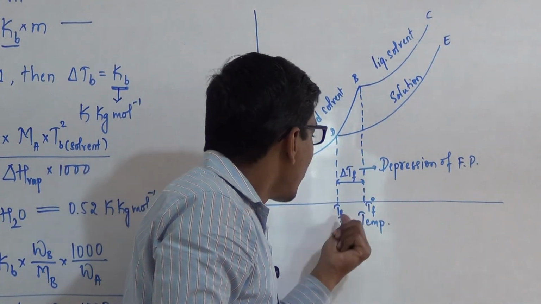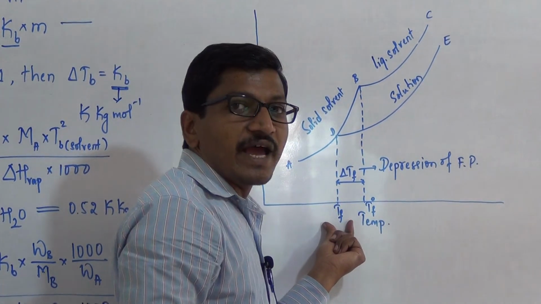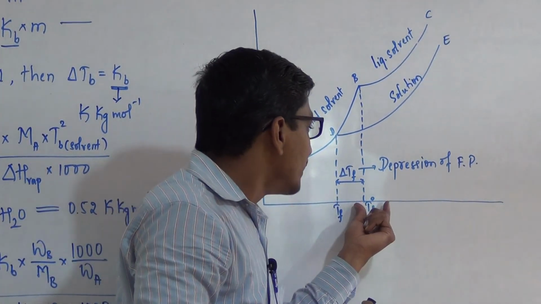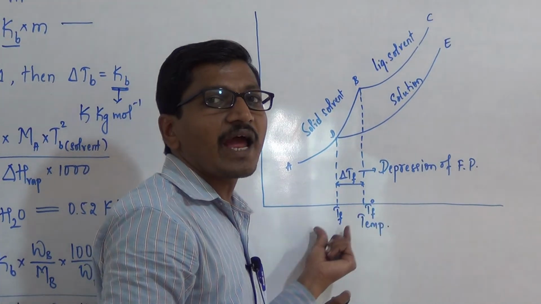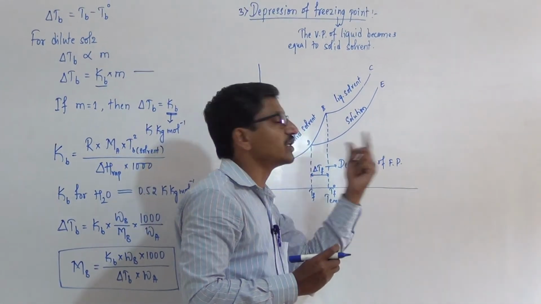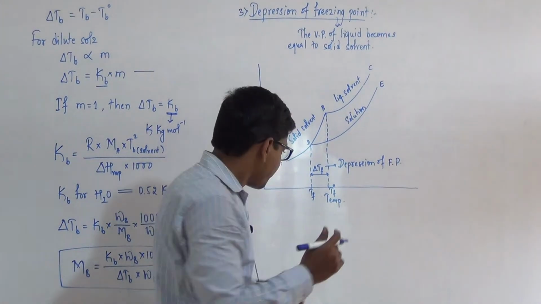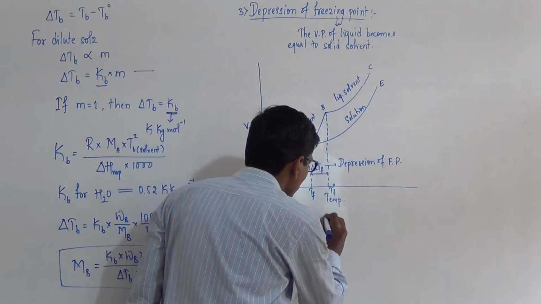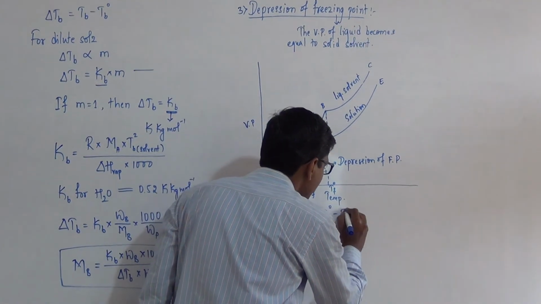At point D the solution is frozen and it is represented as Tf, and the difference between the freezing point of pure solvent and the freezing point of solution is called depression of freezing point. Here delta Tf is equal to Tf naught minus Tf.